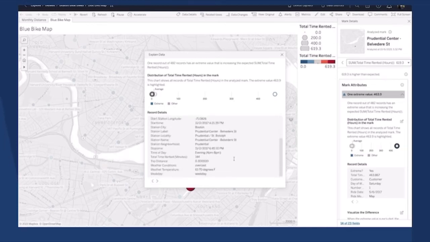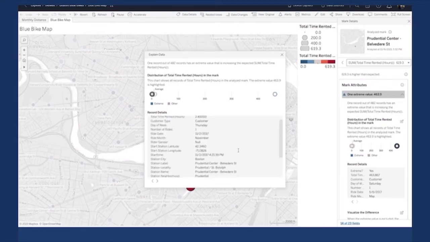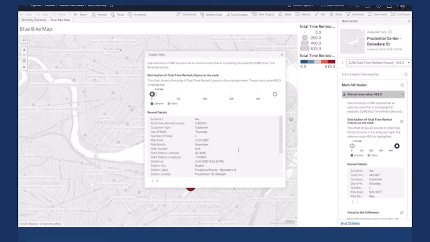Now in this case, the answer to what happened here is probably not in my data at all. The logical explanation is that somebody probably forgot to dock their bike. But we make it really easy to go through and see anything that you have in your data right here from this window, and this is available for viewers and authors alike.